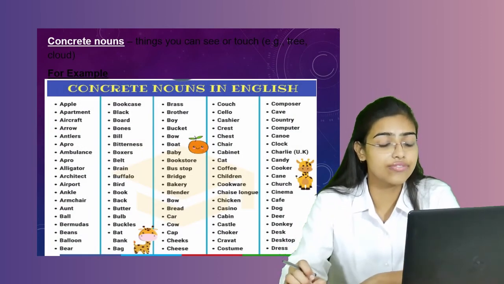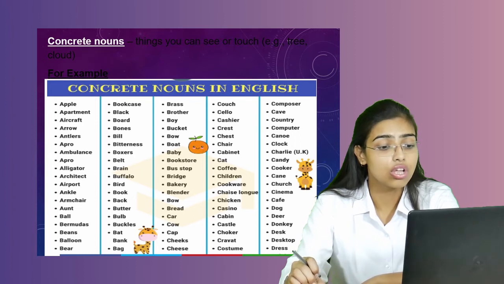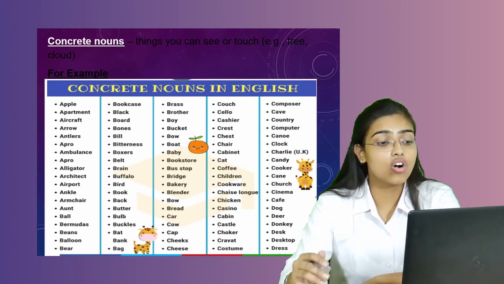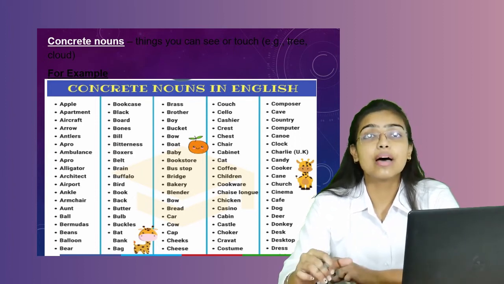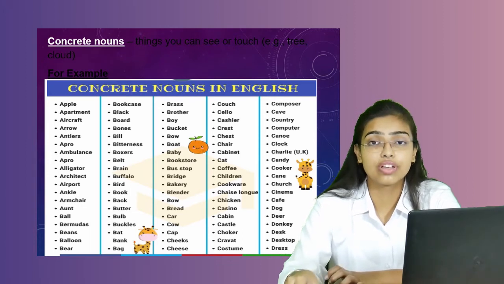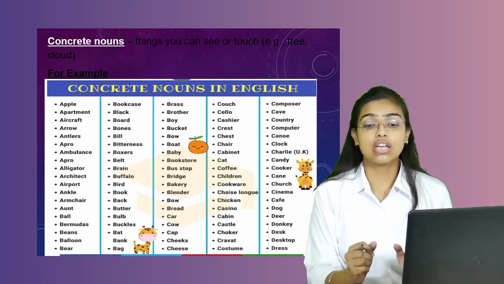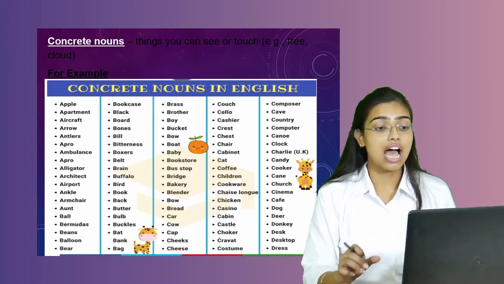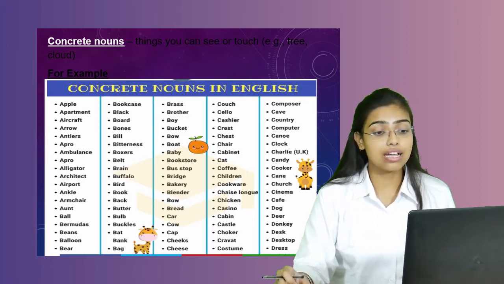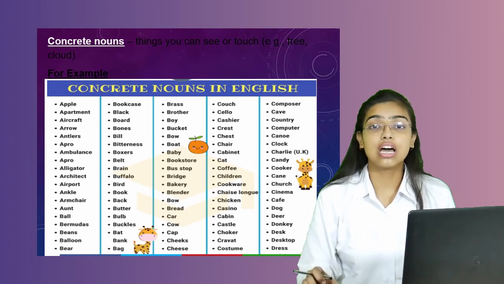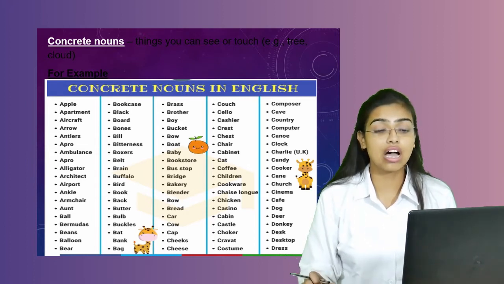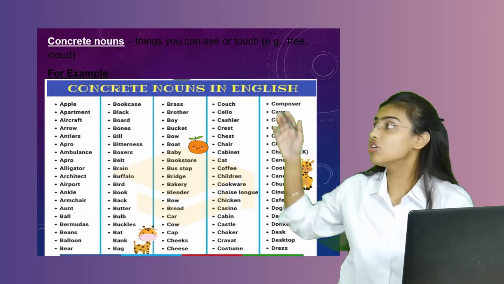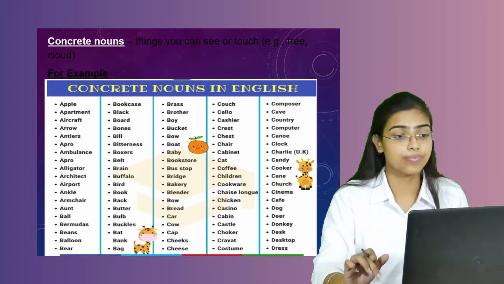Here we are getting a few examples of concrete nouns. Concrete nouns. What are concrete nouns? Concrete is something which we are denoting in a specific way. As you can see by the name, it is specifying something. Suppose apple, bookcase, brass, brother, boy. These are all examples of concrete nouns in English. Here is a list of concrete nouns, as you can see.